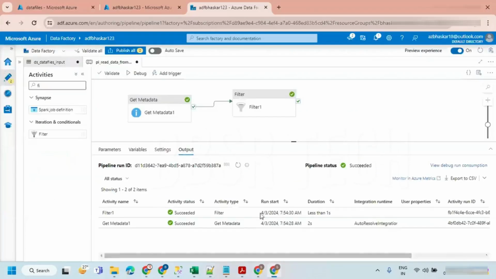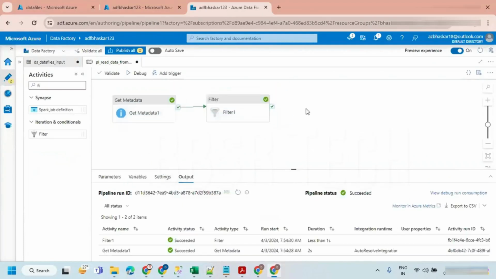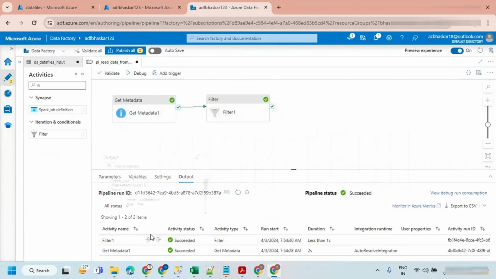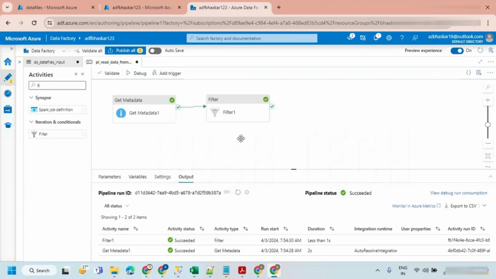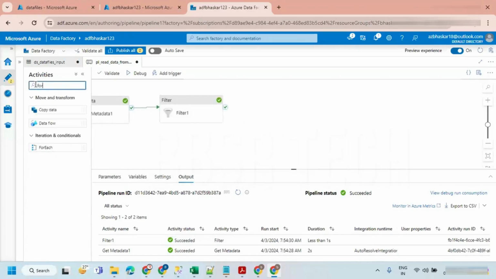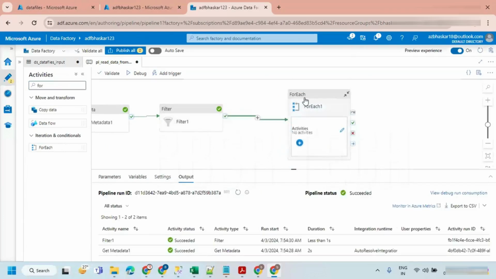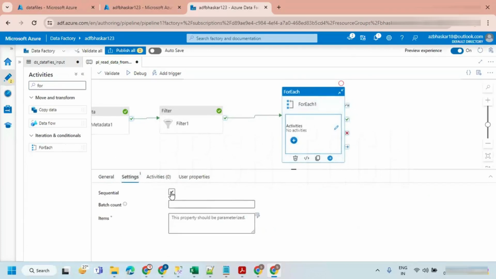That is fine. Now the output of this filter activity, I want to give to a for each activity because I want to copy these files from the input directory to the output directory. In order to do this, 100% you have to go for a for each activity. Let's take a for each and connect it to the filter activity. We know this already, how exactly we can do it.